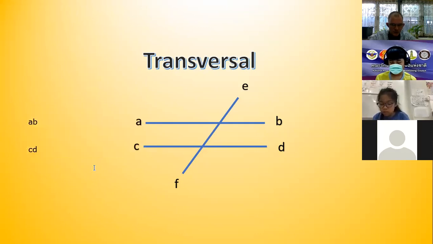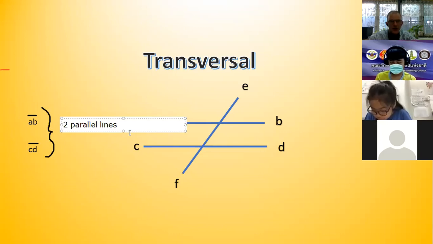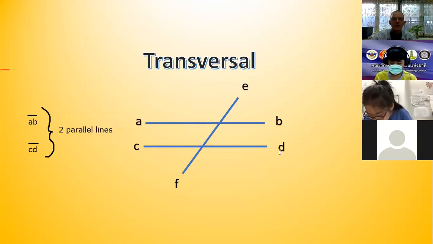Do you agree? These are the two parallel lines, AB and CD.